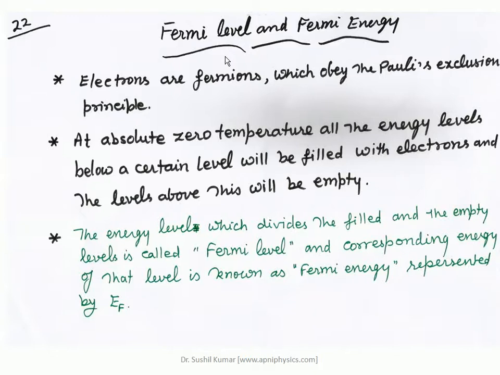Because this is a series of lectures, in the earlier two parts of the video lecture, the first one focused on the properties of metals and the concept of free electron gas.